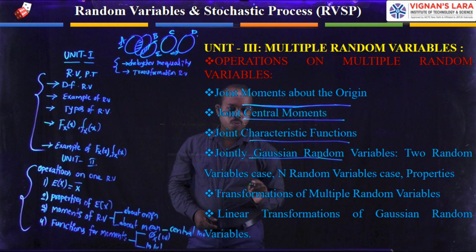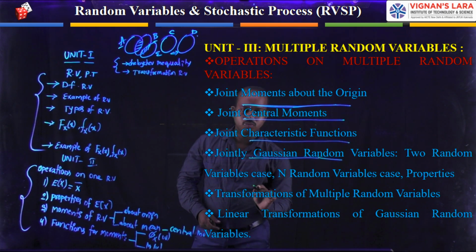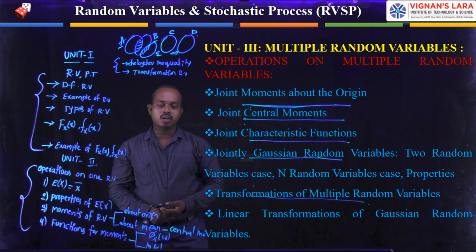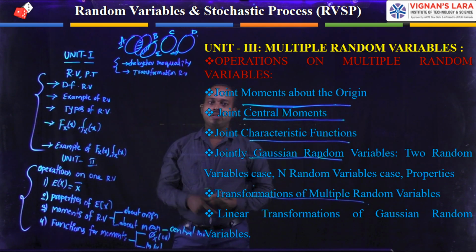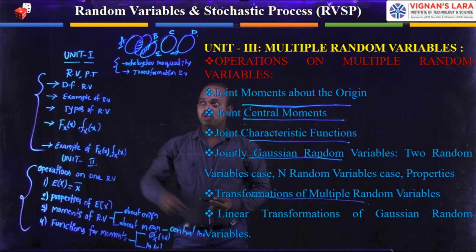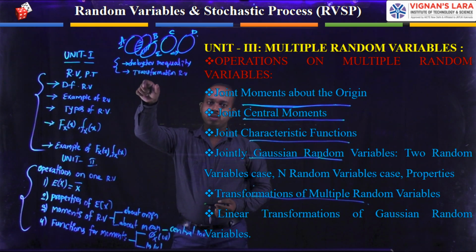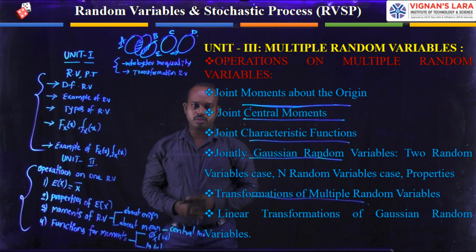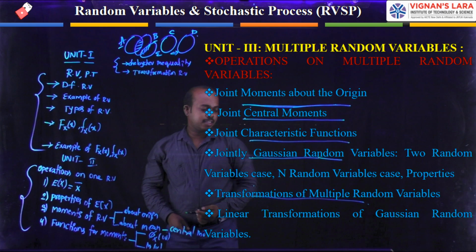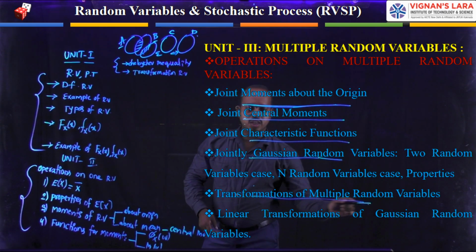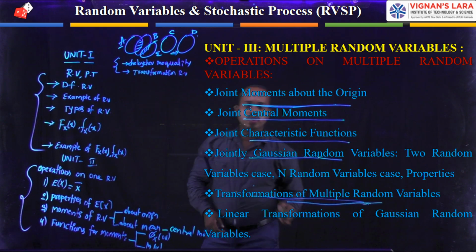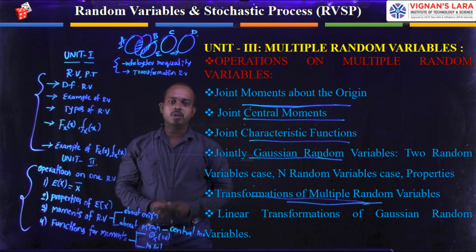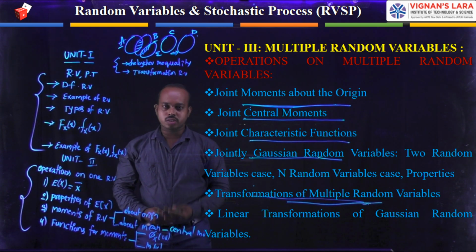Coming to the next topic, the transformation of multiple random variables. The last topic in the second unit was the transformation of random variables. It covered only one-to-one and many-to-one transformations, when we consider a single random variable and its events. But in this unit, we have multiple random variables. When we apply the transformation techniques on multiple random variables, how they change, we are discussing in this topic.